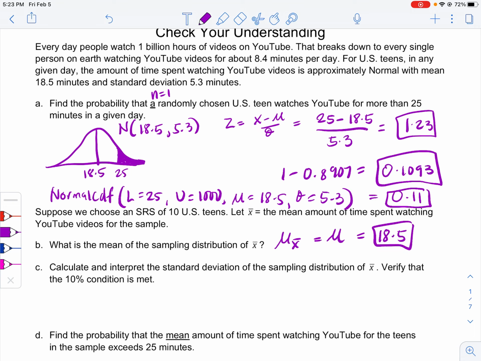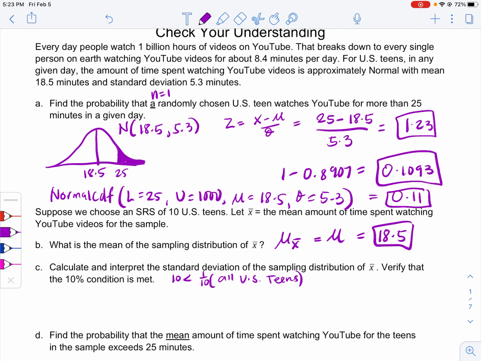How? Let's do the 10% condition first. The 10% condition is that your sample must be less than 10% of the population. So our sample of 10 is less than 10% of all, I think it is way, way less of all US teens. Okay, so that's good. And then maybe I'll have to write that small because I have to interpret. So 10 is less than a tenth of all US teens.